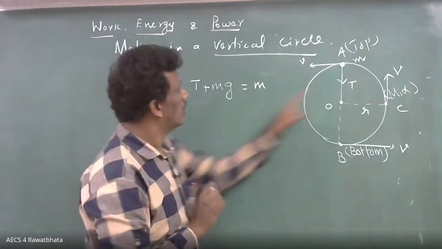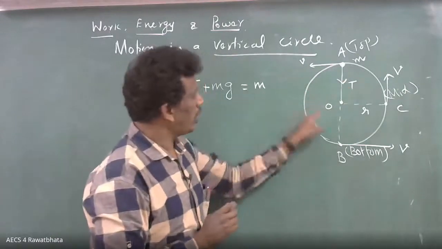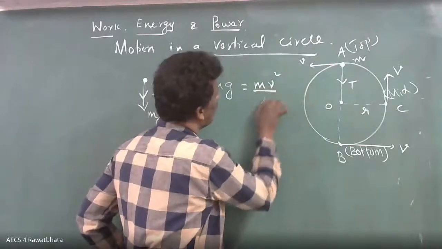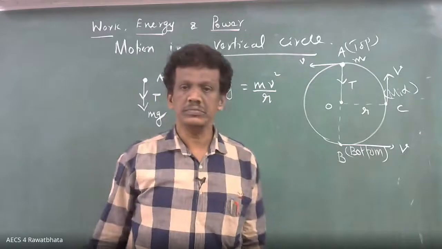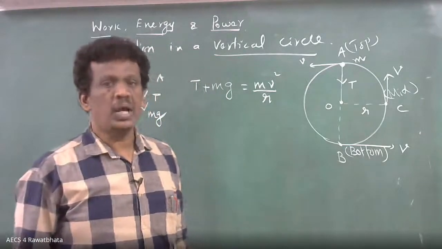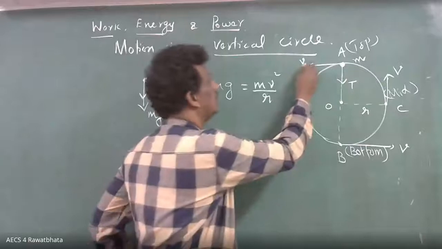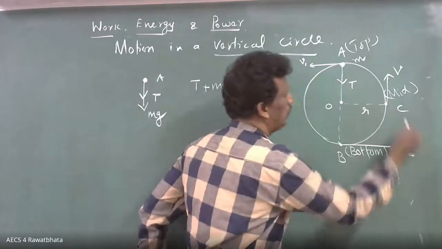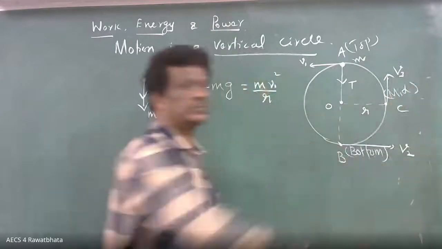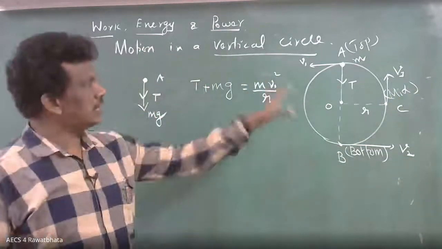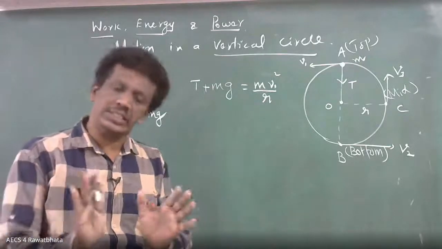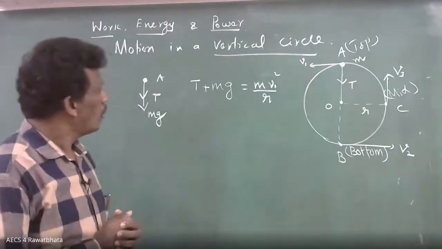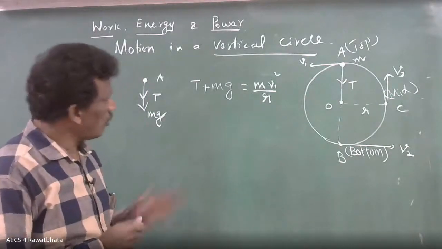What is the formula? Mass is m. Yes, mv squared by r. But at present I am making this v1, so here v1. Here I am making v2, here v3. You can see the relation, how v1, v2, v3 we are going to get. Just let it be. I am putting different ones. You will understand why. Now you got this equation.